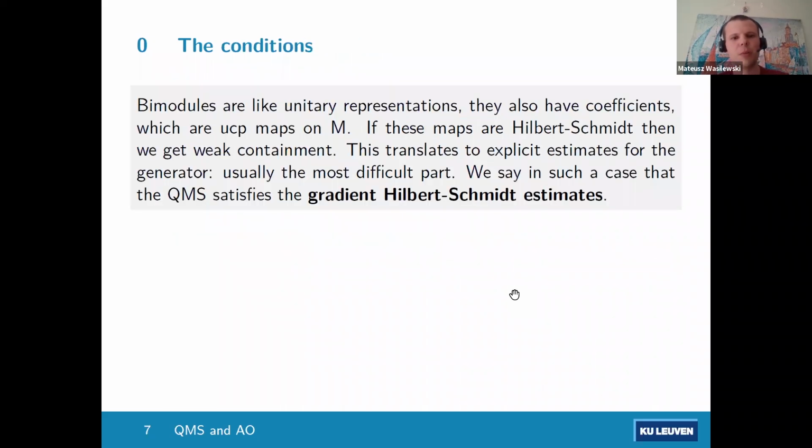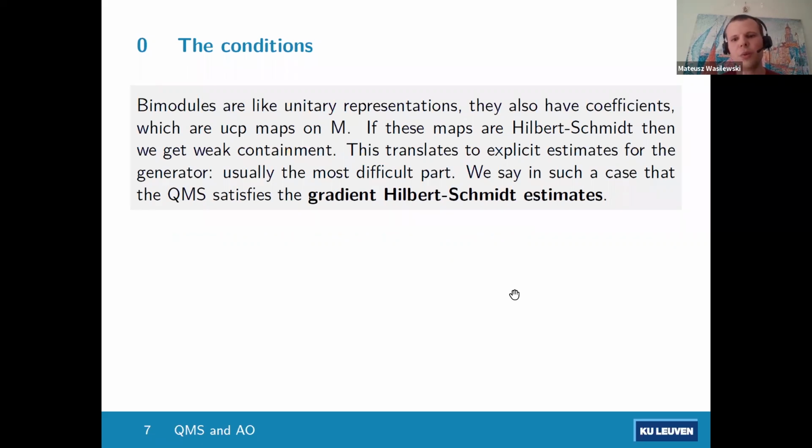So, conditions about bimodules. As I said, bimodules are just like unitary representations. I mean, not exactly like, but very similar. And they also have coefficients, just like unitary representations. But in this case, the coefficients are actually UCP maps on M. And then in the classical case, if you want to check that your representation is weakly contained in the left regular representation, for example, you can check that many of the coefficients are L2, then you get weak containment.